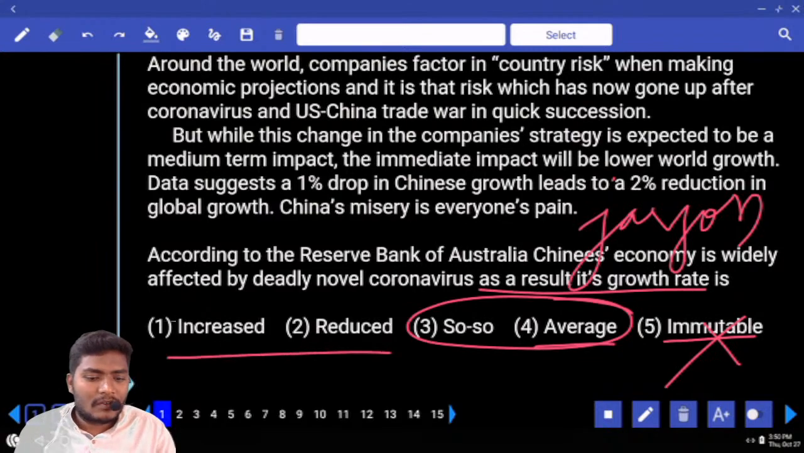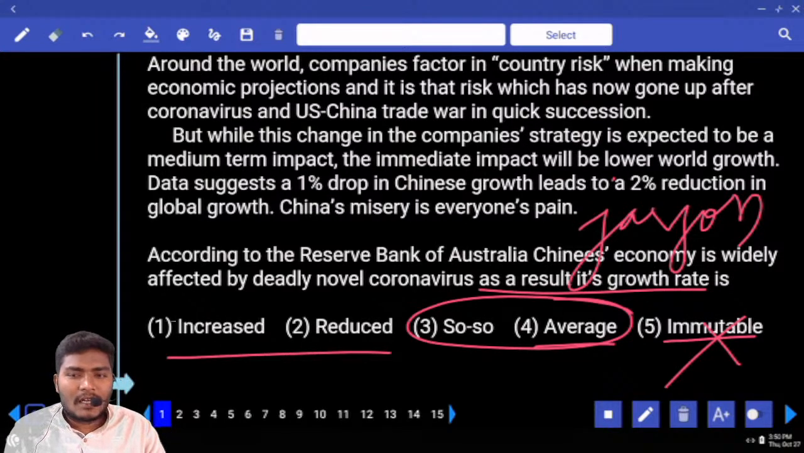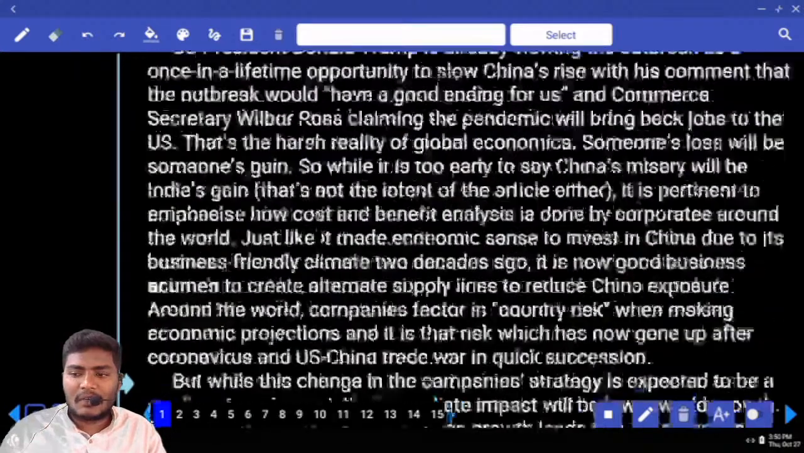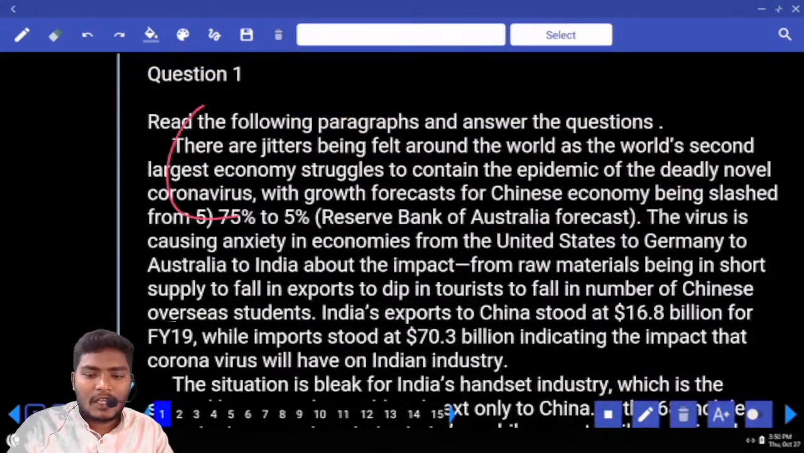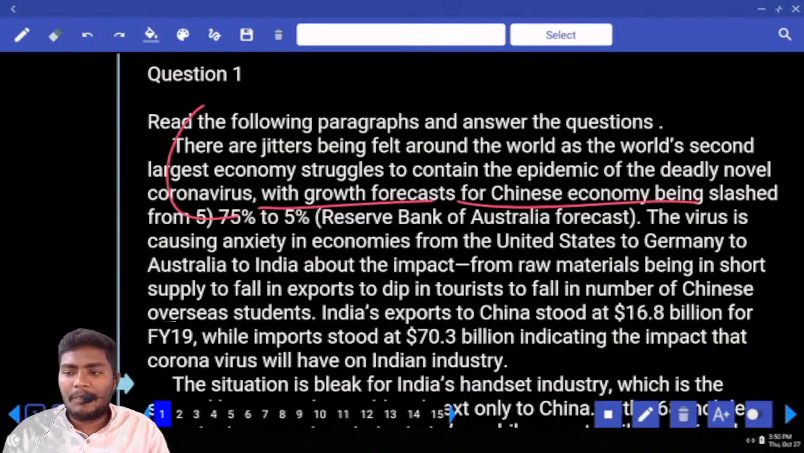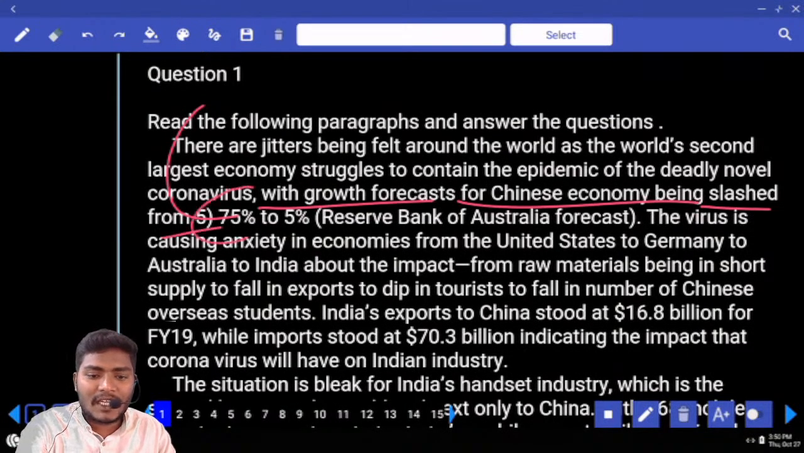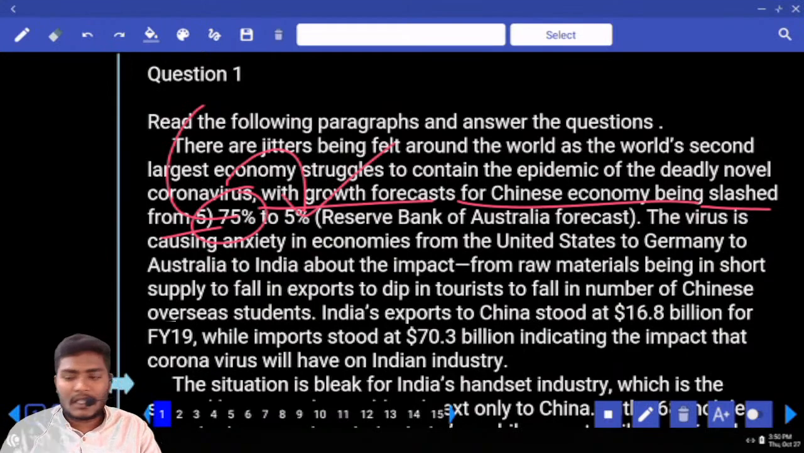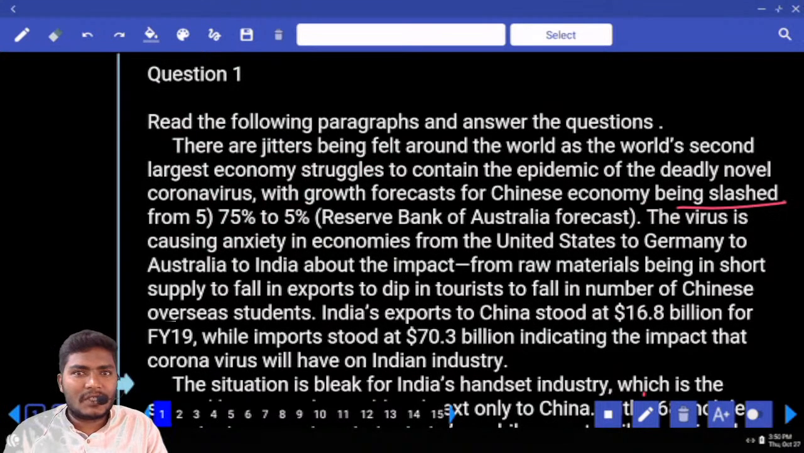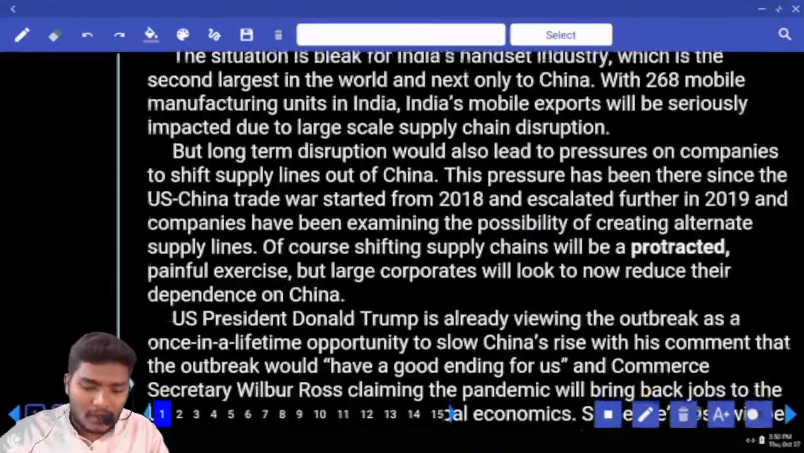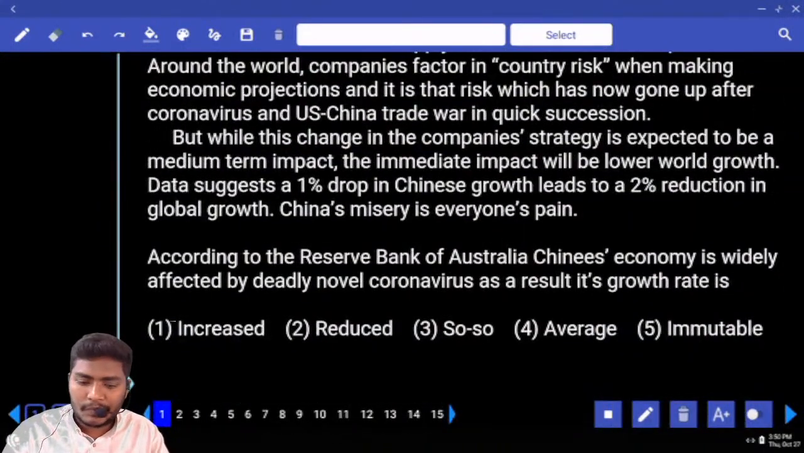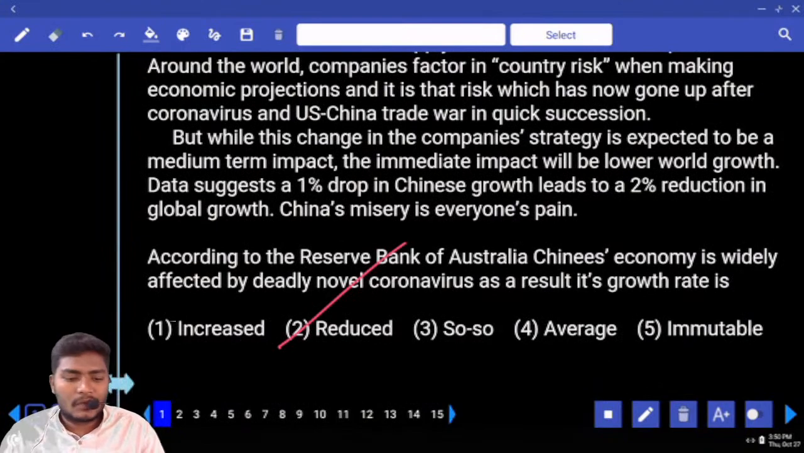Next, what is remaining now? Increased and reduced, increased and decreased. Now, where is this statement? Can you see? In the first case, what is happening here with growth forecast for Chinese economy being slashed from 7.5% to 5%. Now, what do you mean by slashed? Increased or decreased? Decreased is called as slashed. What is the option that you can opt out of these two? That comes as the reduced.